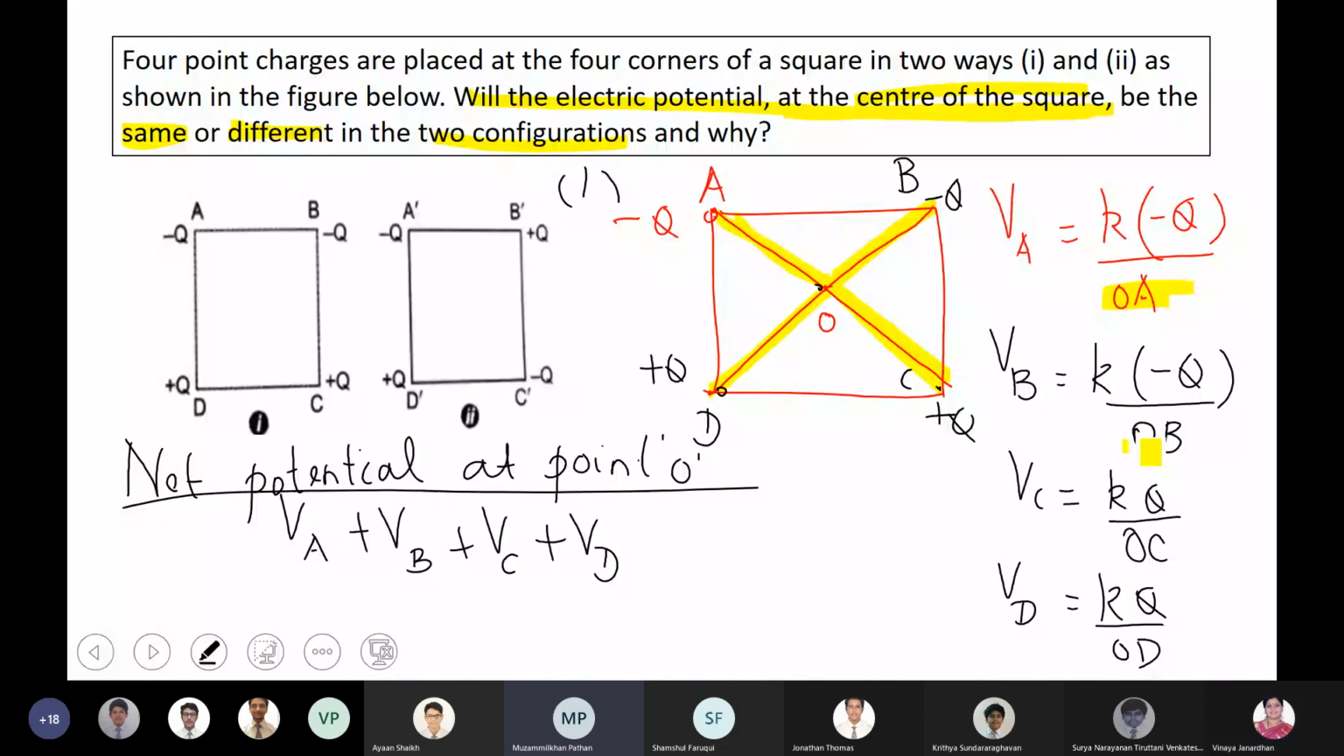Should we take different values for both? First we have to do for the first and then the second. No, nothing. You have to just keep on doing. Just VA, VB, VC, VD. That's it.